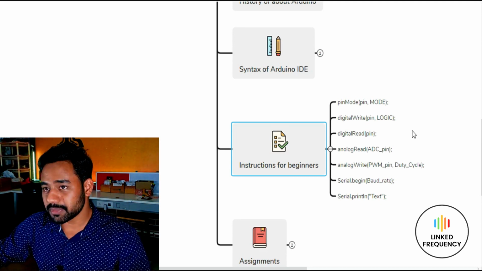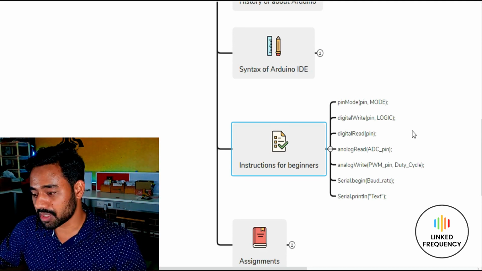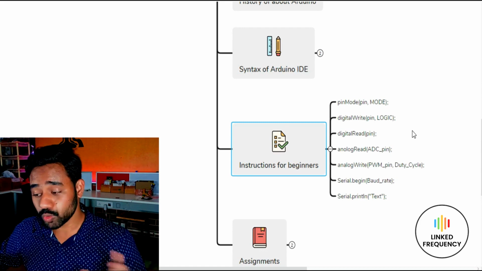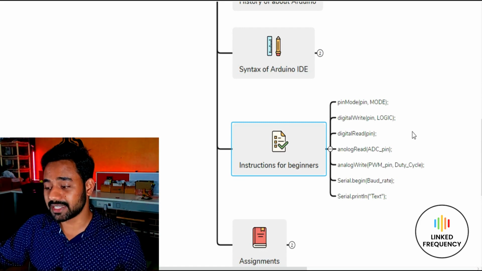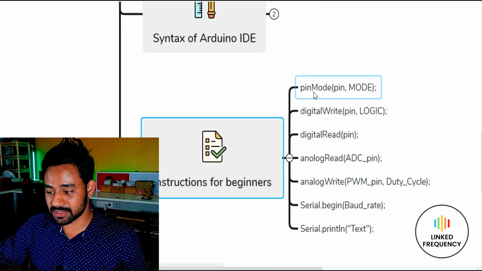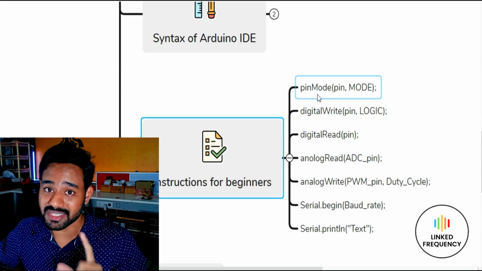So now let me come to the second instruction, which is digitalWrite. Do notice that these instructions are written in camel case. You can see that in pinMode, M is capital.